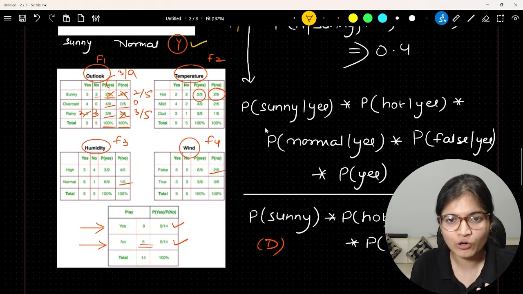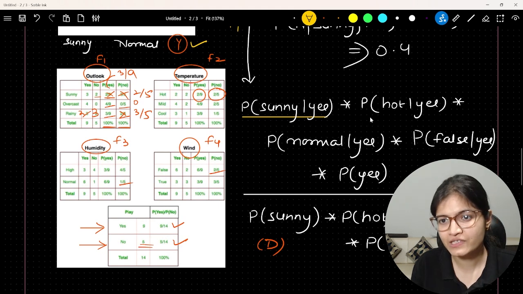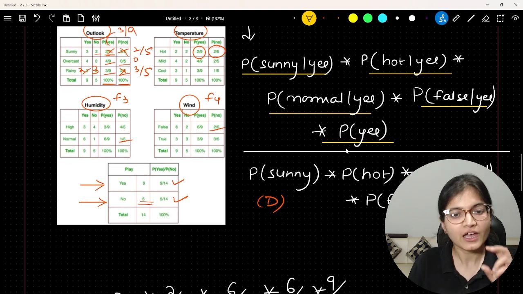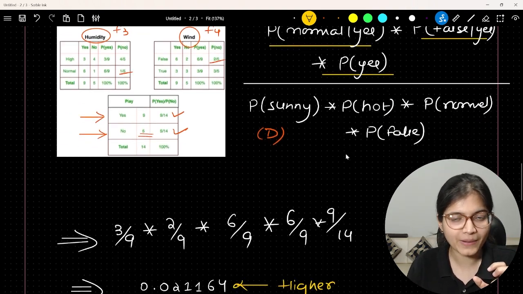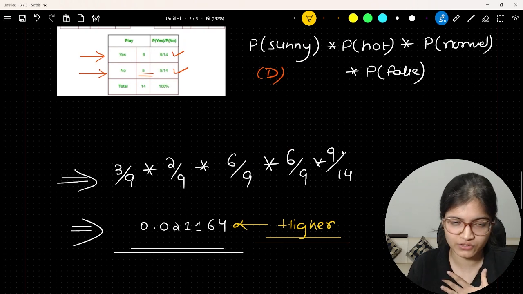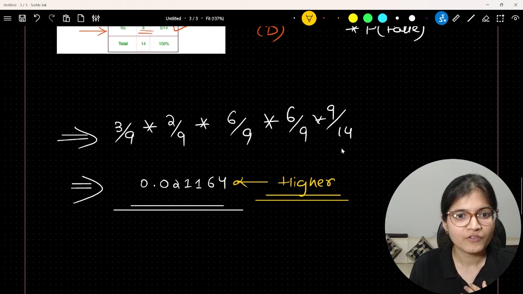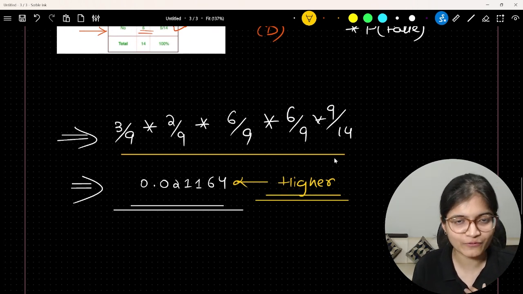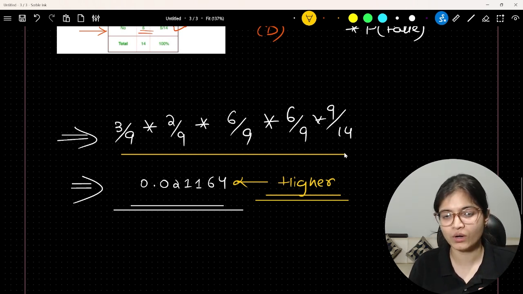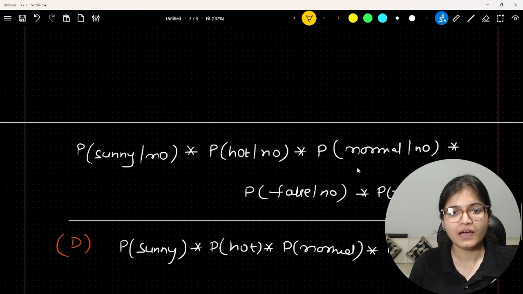We have tried to find out the probability of sunny given yes, hot given yes, normal given yes, false given yes, into the complete probability of yes. We have skipped the denominator part, because both of them have a similar denominator, so it doesn't really impact. We have tried to figure out the values that we have and solve them. Again, please recheck the calculation part. I have tried to make it as accurate as I can, but still, okay.